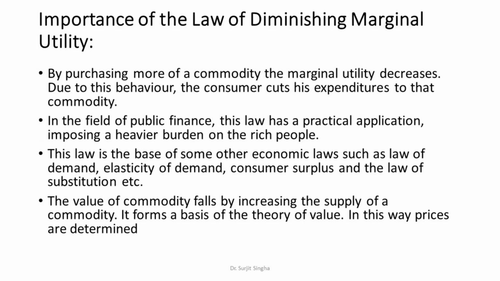Importance of the law of diminishing marginal utility. By purchasing more of a commodity, the marginal utility decreases. Due to this behavior, the consumer cuts his expenditures on that commodity. In the field of public finance, this law has a practical application, imposing a heavier burden on the rich people. This law is the basis of some other economic laws, such as law of demand, elasticity of demand, consumer surplus, and the law of substitution, etc. The value of a commodity falls by increasing the supply of the commodity. It forms a basis of theory of value. In this way, prices are determined.